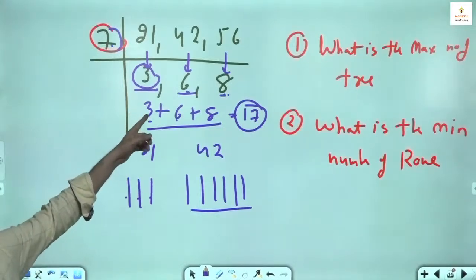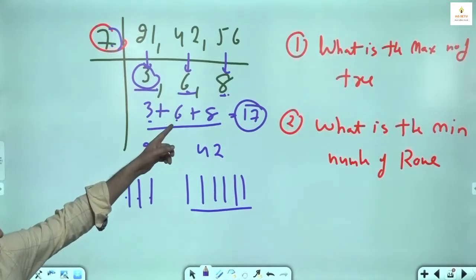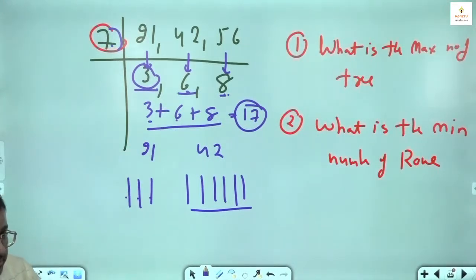So here minimum number of rows are asked, which will be 3 rows of mango, 6 rows of apple, 8 rows of orange. इसको सेटिस्फाई करते हुए, क्वेश्चन को ध्यान से पढ़ो. 21 mango trees, 42 apple trees, 56 orange trees have to be planted in rows such that each row contains the same number of trees of one variety each. What is the maximum number of trees you can plant in one row?